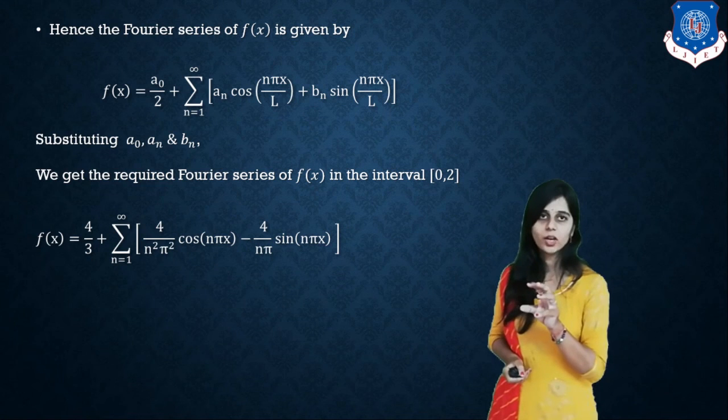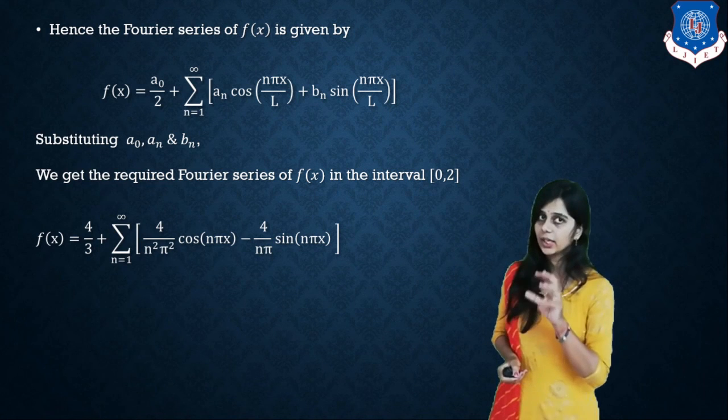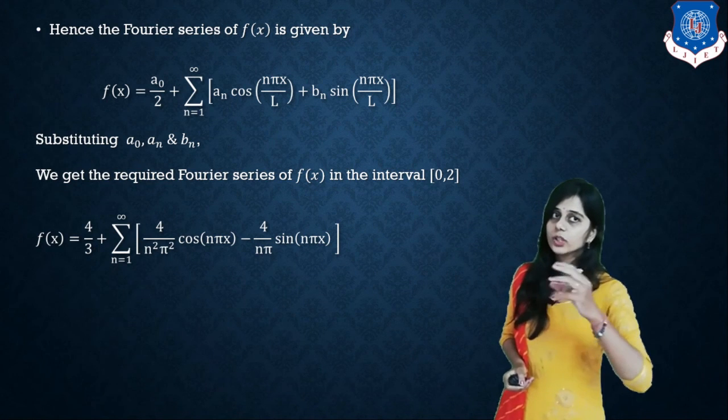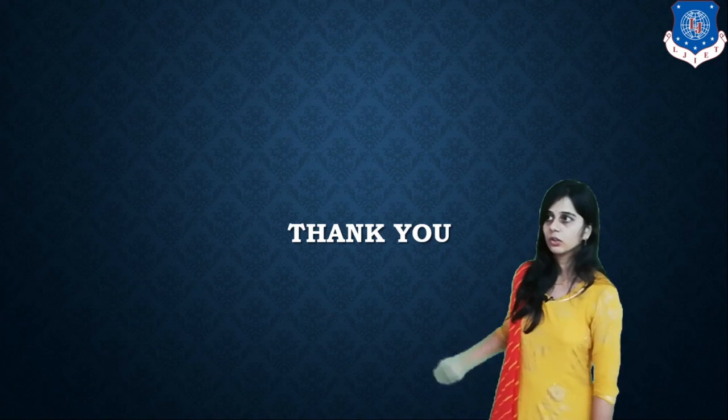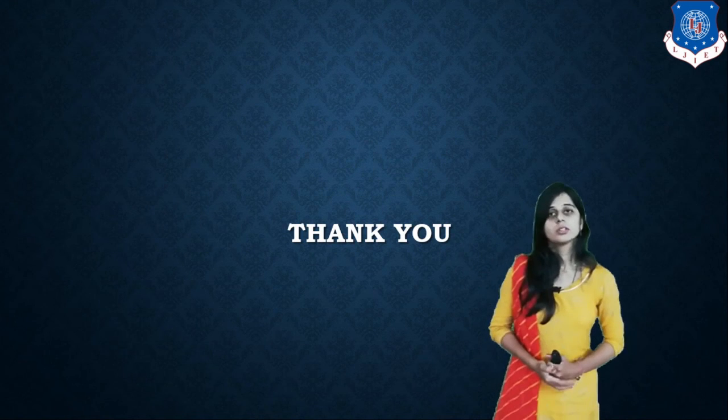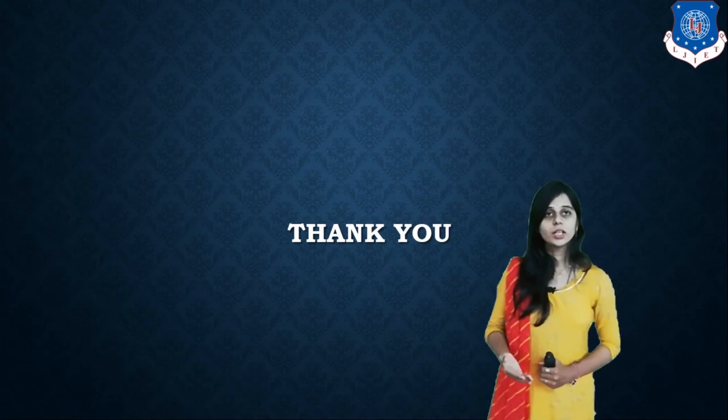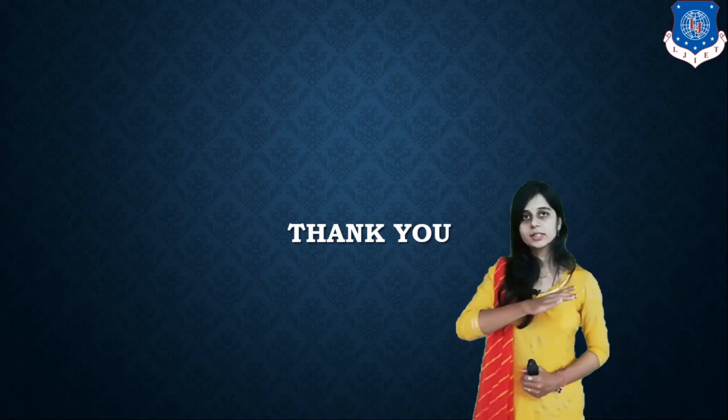We have the function x square, and we have obtained the Fourier series of x square in terms of cos and sine in the range 0 to 2. Okay. In the next lecture we will take an example on the interval minus L to L.